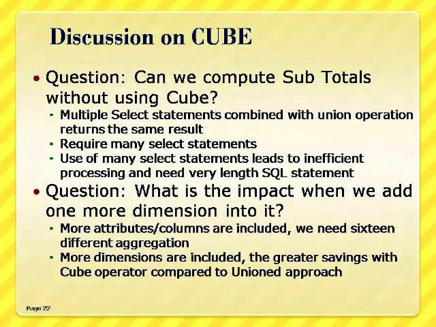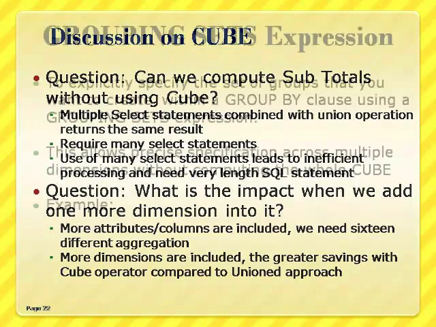It increases the number of select statements to 16. The more columns used in the cube clause, the greater the savings compared to the union all approach. This is the advantage that we get using the extensions of group by statements, namely rollup and cube.